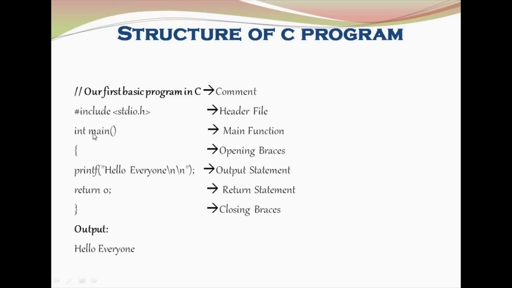The next line is #include <stdio.h>, int main open curly, printf hello everyone, return 0, and close curly. This is the header file. This is the main function, with opening braces, and the braces have to be closed. Every brace that has been opened has to be closed. This is the closing brace. This is the printf statement. This statement will be printed on the output screen. Return 0 ends the program and returns the value back to the main function, and the output of our program is hello everyone.